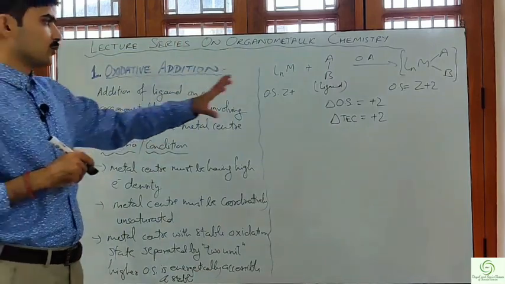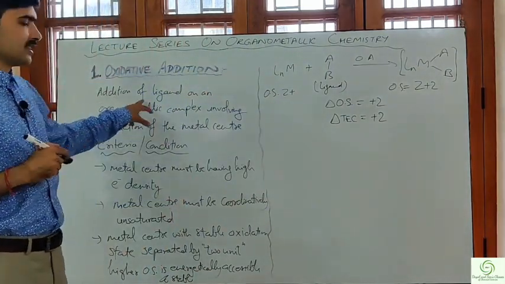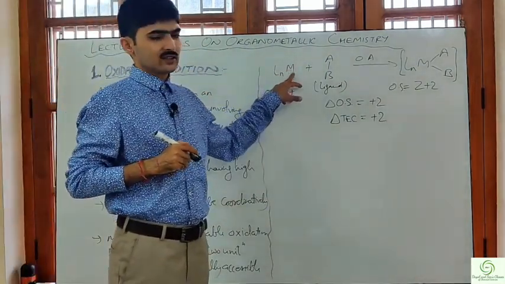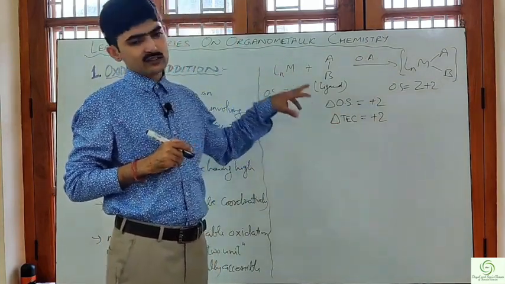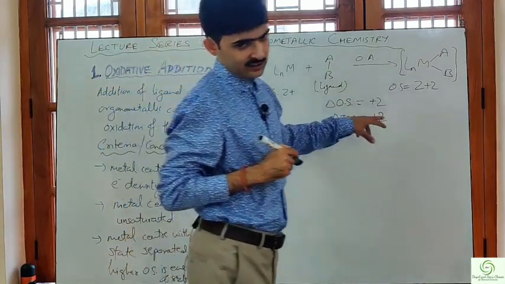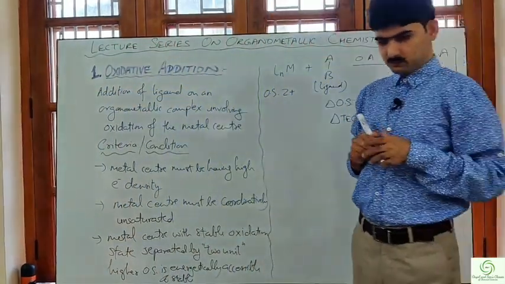So from here we can say that in an oxidative addition, the oxidation state of the metal center changes by +2 and the total electron count also changes by 2 units.